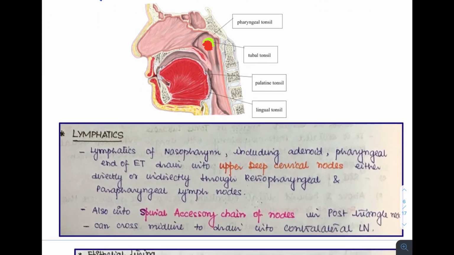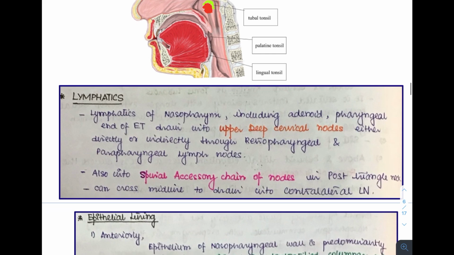Now that we have covered all the structures of the nasopharynx, we'll come to the lymphatics. The lymphatic drainage of nasopharynx, including the adenoids and the pharyngeal end of the eustachian tube, drains into the upper deep cervical nodes either directly or indirectly through the retropharyngeal and the parapharyngeal lymph nodes. Not just the upper deep cervical nodes, there's a second one which is the spinal accessory chain of nodes located in the posterior triangle of the neck. And sometimes it can cross the midline to drain into the contralateral nodes.